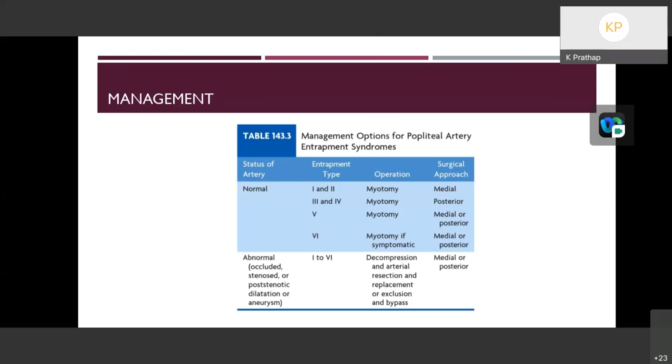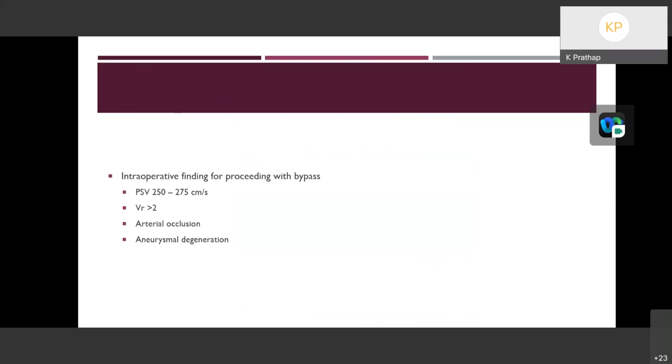If the artery is abnormal, that is occluded, stenosed, or aneurysmal, then in addition to the myotomy, it should be proceeded with arterial resection and placement of an exclusion bypass, either with a vein conduit or a prosthetic bypass. This can usually be done in the posterior approach. Intraoperative findings for proceeding with bypass are a peak systolic velocity of 250 to 275 cm per second, a velocity ratio of more than or equal to 2, presence of arterial occlusion, or presence of aneurysmal degeneration.